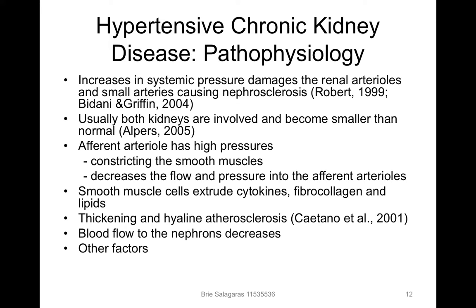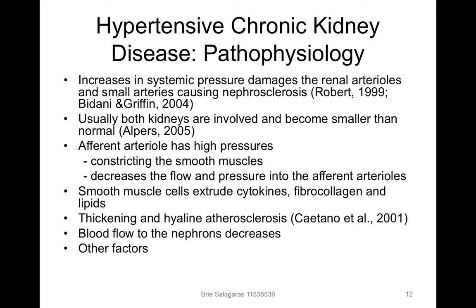Usually both kidneys are involved and they become smaller than normal. The afferent arterioles have high pressures and they try to compensate for these by constricting the smooth muscles and decreasing the flow and pressure into the arterioles. As the pressure is high for a long period of time, barrier trauma occurs to the smooth muscle cells and the endothelial cells. Smooth muscle cells then extrude cytokines, fibrocollagen, and lipids below the endothelial cells, which is how the lumen of the vessel starts to narrow.